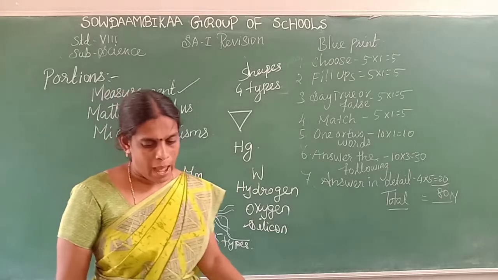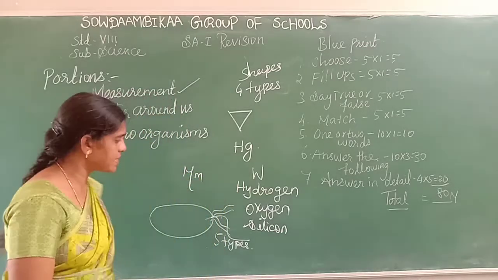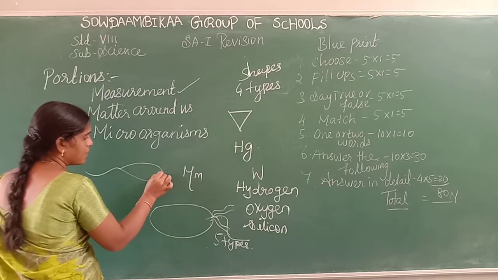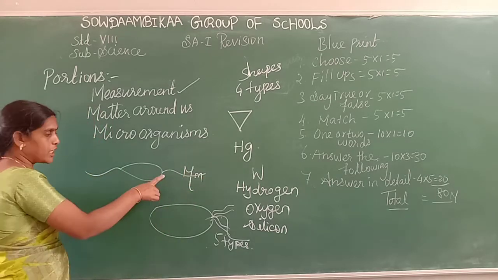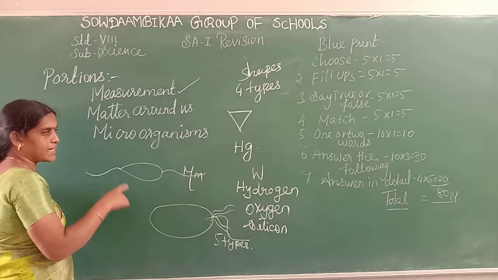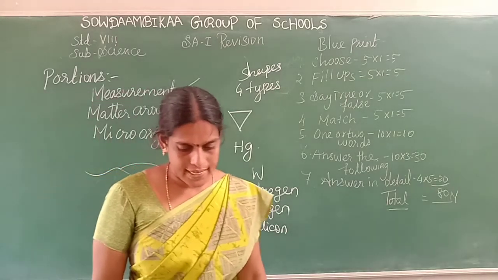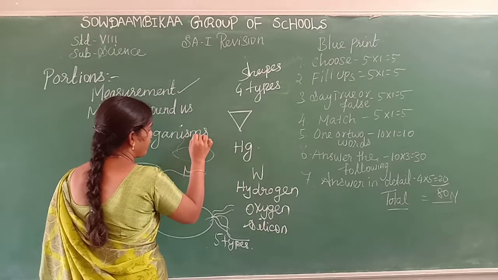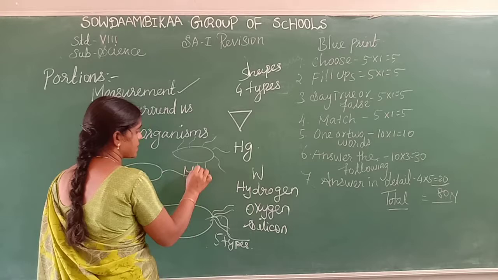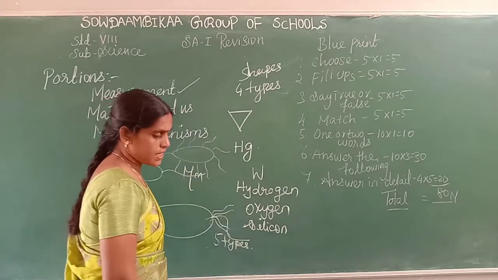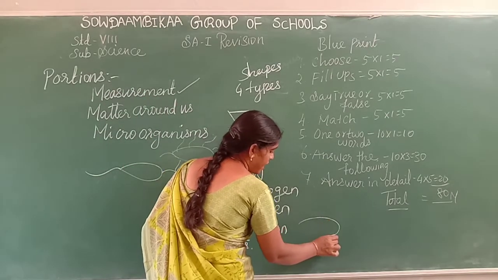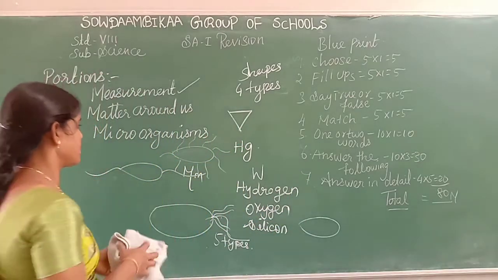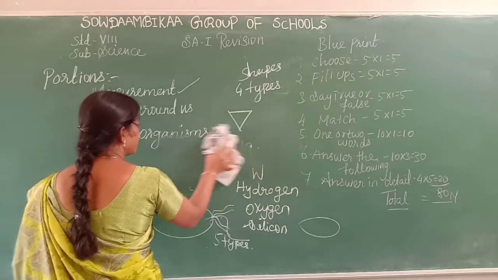Next one is amphitrichous. Amphitrichous means the bacteria having one flagellum at both ends. Next one is peritrichous, meaning the bacteria having flagella on all sides. Next one is atrichous, meaning the bacteria without flagella, there is no flagella, that is called atrichous.